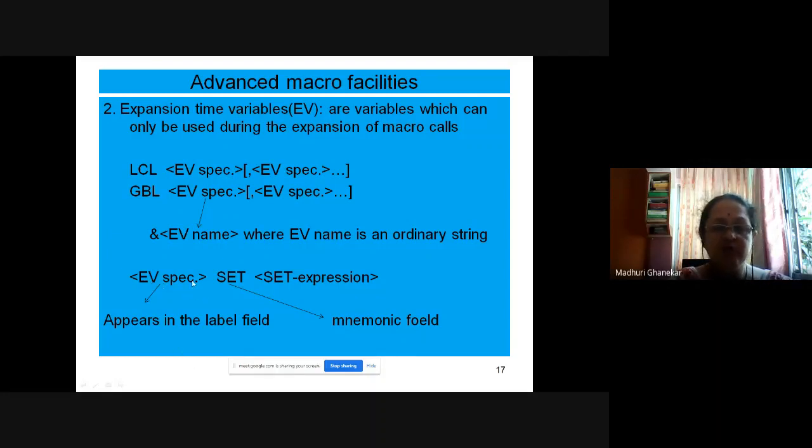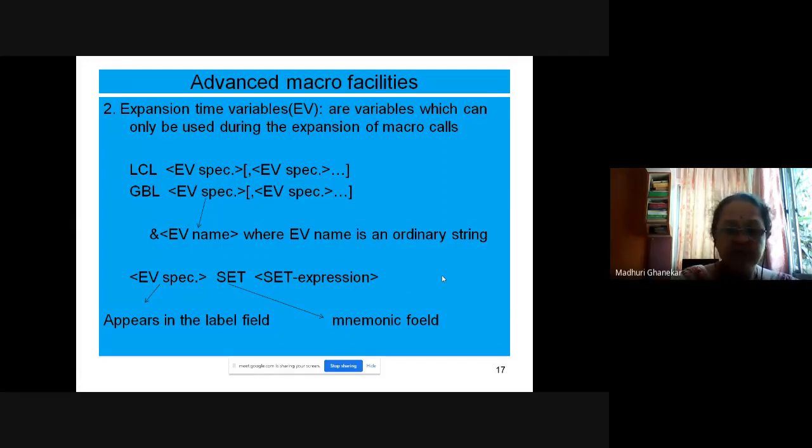Now where should this name of the expansion time variable appear? It should appear in the label field. Okay, the very first column. This set command should appear in the mnemonic field. There is a spelling mistake over here, in the mnemonic field column. Okay, and in the next column, the set expression should appear.